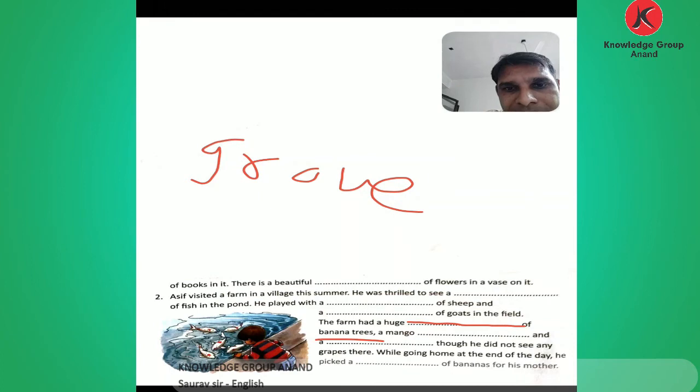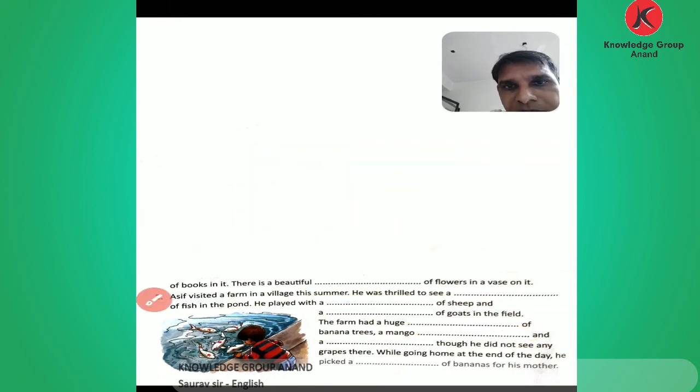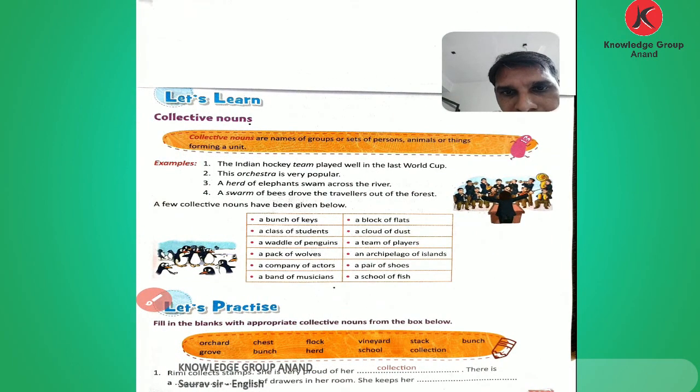Grove of bananas. Then a mango, blank and a blank. Here, so in this blank, a mango orchard. Okay, orchard is the answer of the blank. See, grove, then here given the orchard, mango orchard.